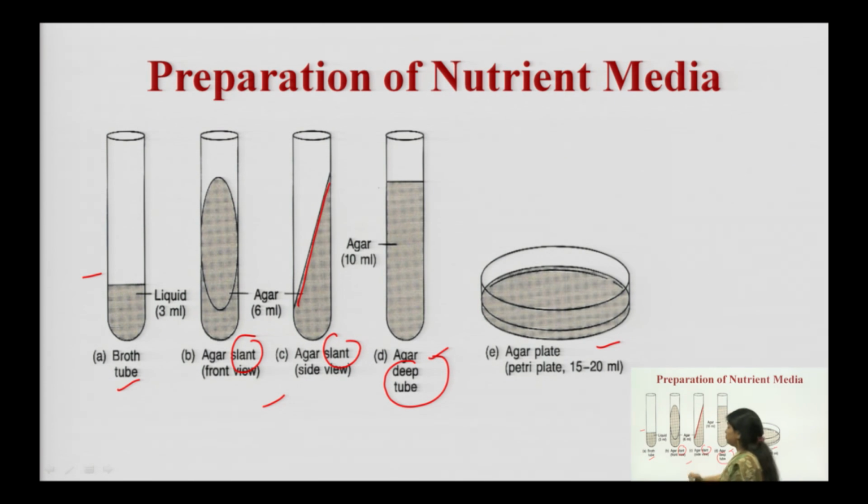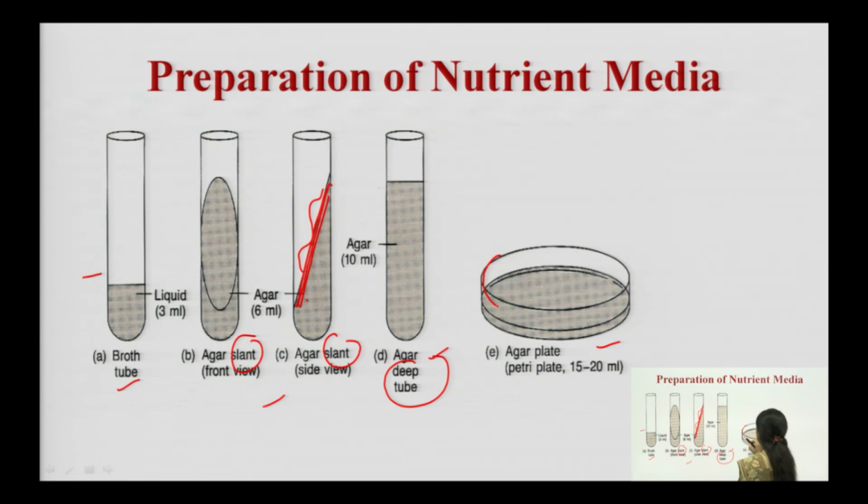We must be able to increase the surface area of the slant to enhance the isolation part, so that we can isolate the pure cultures on the surface. So, we need to enhance the surface. For enhancing the surface, either we can place the tubes in an upright position and prepare deep cultures, or we can place them at a 60 degree angle, so that surface area is increased and we are able to isolate our microorganisms.